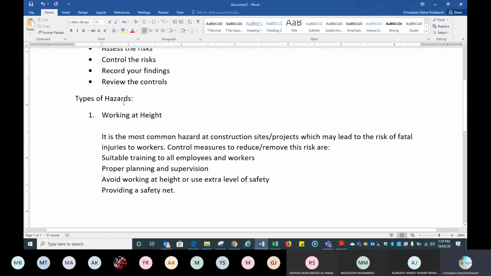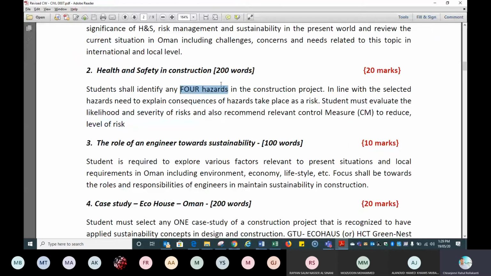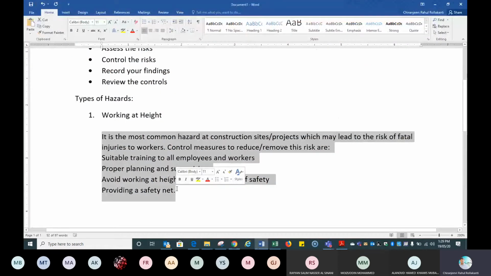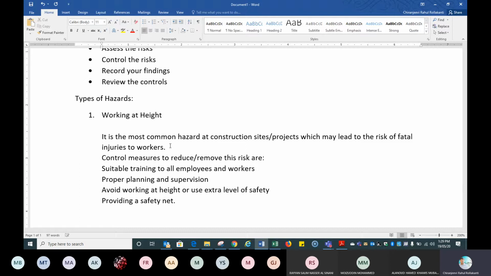For one hazard, I have mentioned this. What is the task here? Like this, you have to identify 4 hazards and we are expecting 50 words from each hazard. Let us see how many words I have written. 52 words. That's fine. So now you can see it is the most common hazard at construction sites or projects which may lead to the risk of fatal injuries to workers. This is enough. Now control measures to reduce or remove.